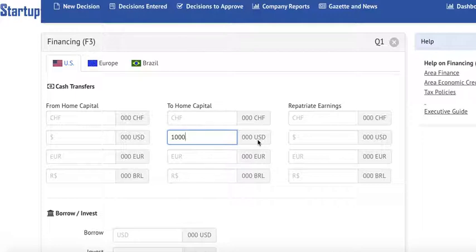This, however, is only possible if your home office control in the balance sheet, in the equity side of the balance sheet, is showing more than 1 million. Otherwise, you have to transfer instead repatriate earnings, but these earnings also have to show at least 1 million.